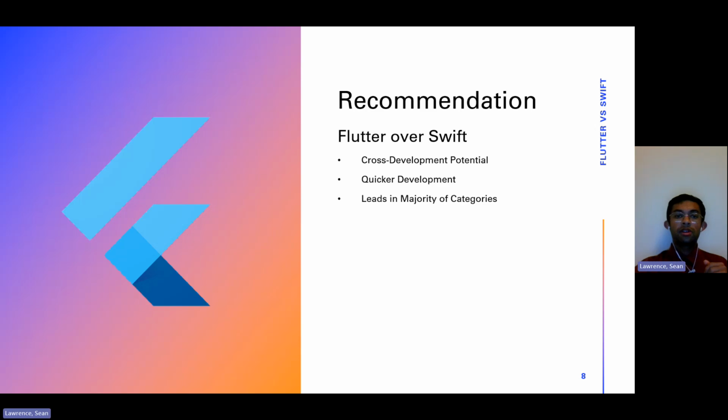So in the end, what is our recommendation? Flutter offers strong cross-development capabilities, while also allowing for rapid development of a minimum viable product, also known as MVP. We can get an application on the market quickly while not having to sacrifice the look and feel. While Swift is a pretty solid alternative, we can clearly recommend Flutter over Swift for developing an iOS app.